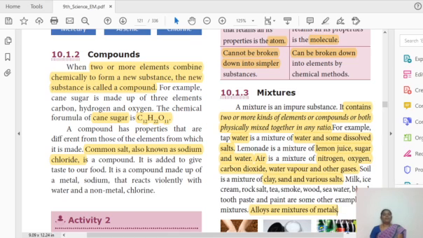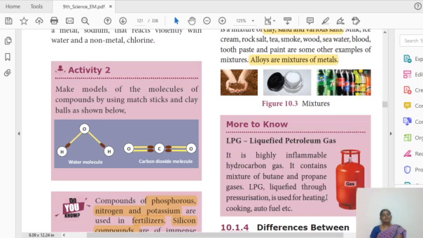So this paragraph is very, very important. You have to remember all those terms. These are the things you have to know about mixtures. And one more thing, LPG. What is meant by LPG? Liquefied petroleum gas.